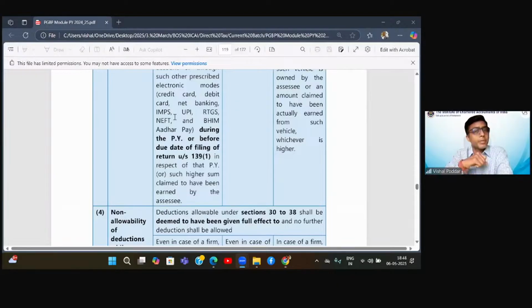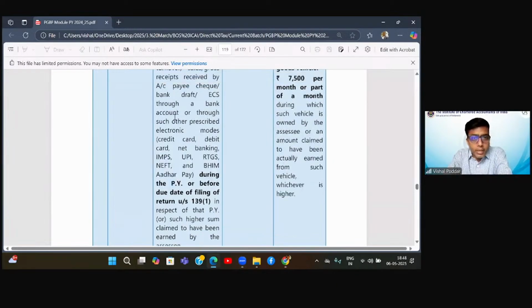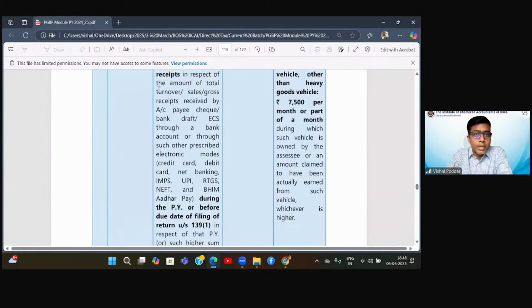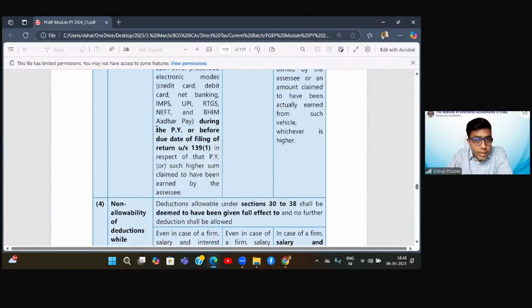8% or 6%? For this, they have said that the condition is that the amount should be received through account payee cheque or draft, etc., which is the prescribed medium. It should be received either during the previous year or up to the due date of filing returns under 139 in respect of that previous year. In other words, please pay attention.